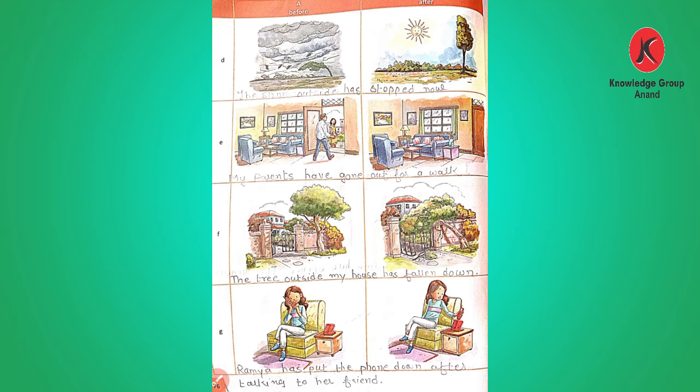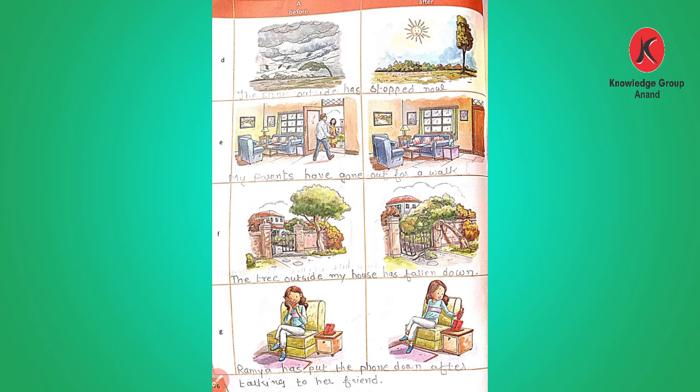Next picture G. In one picture a girl is talking on the phone, and in the second picture she is keeping the phone down. Here in the box the words given are put the phone down. So Ramya has put the phone down after talking to her friend.